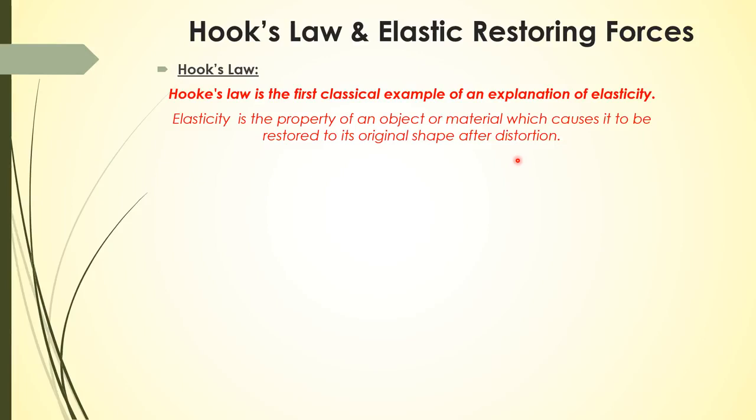So this is known as elasticity. The best example is our rubber band: when you stretch it and release it, the rubber band will retain its original shape.